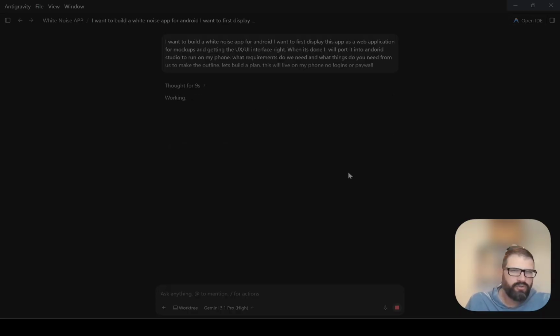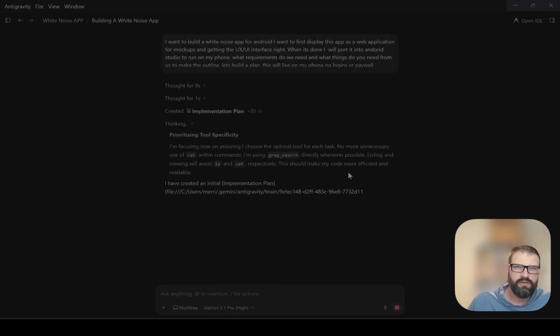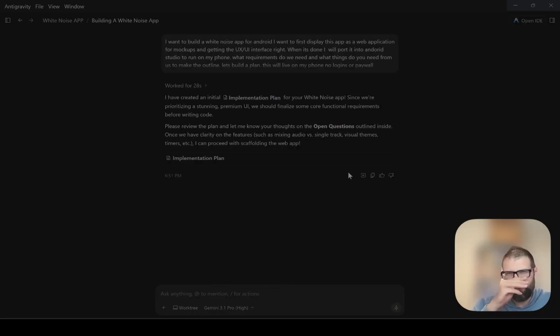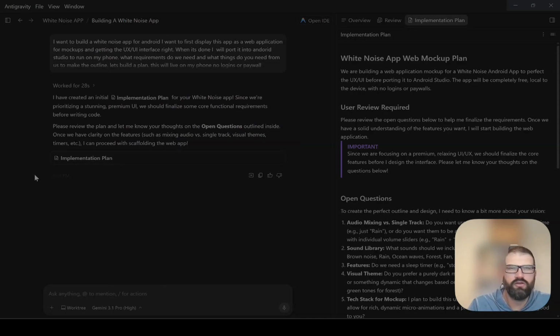I've now built a couple of other little projects, and this whole thinking-through phase is pretty impressive for what the thing will do. So it always starts out with this implementation plan, which is really critical. It puts it here, you click on it, it pulls up, and you have this little ribbon up here that allows you to start looking through. So we have our white noise app, our mockup plan. We want to build a web application for doing this. The app will be free, local to the device, no logins or paywalls.